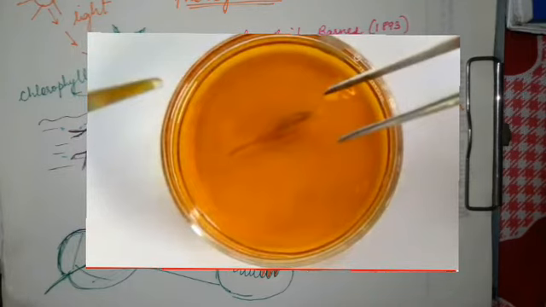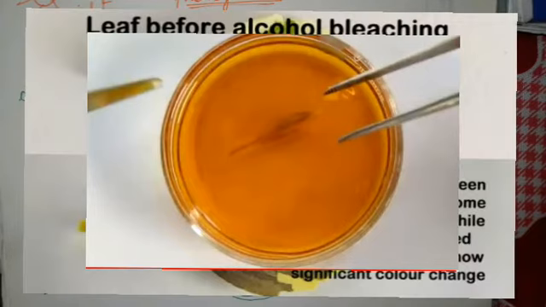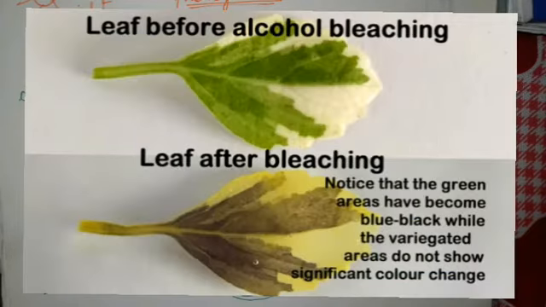What you will observe is that on adding the iodine solution, the colorless portion shows no change, whereas the green portion turns blue-black.